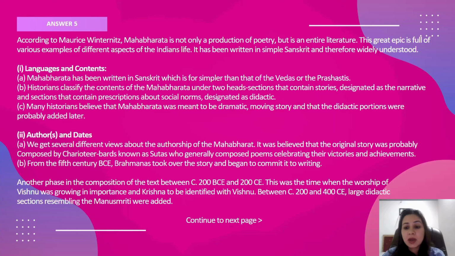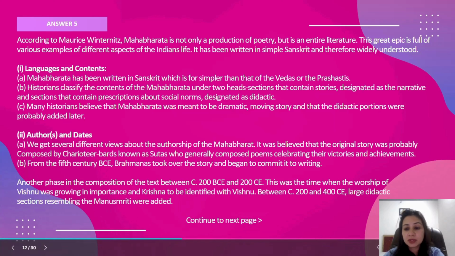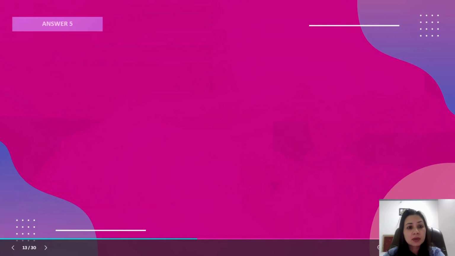This was a time when the worship of Lord Vishnu came, and Krishna was identified as one of the incarnations of Lord Vishnu. We talk about Vishnu and his 10 avatars, Dasha avatar. Between 200 and 400 CE, large didactic sections resembling the Manusmriti were added. So this is all about the development of Mahabharata.